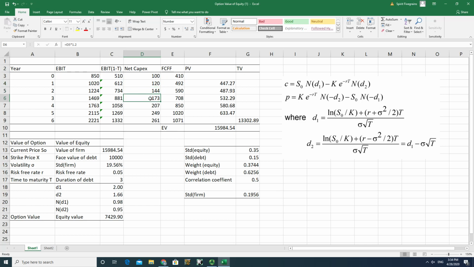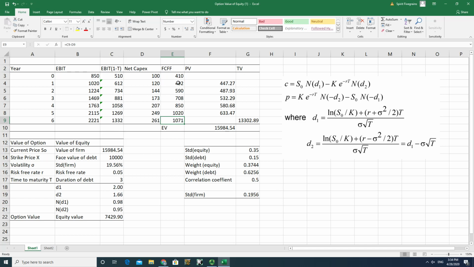Net capex increased by 20% as well, just assumptions. And here we can calculate a free cash flow to the firm. And in the 6th year, that's the beginning year of the terminal time period, growth rate declined to 5%, and net capex growth will decline to 5% as well. And that's the free cash flow in the 6th year.